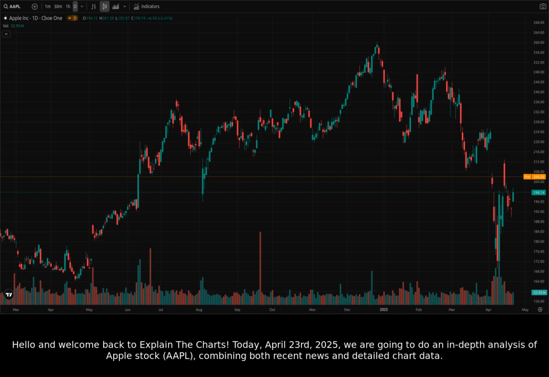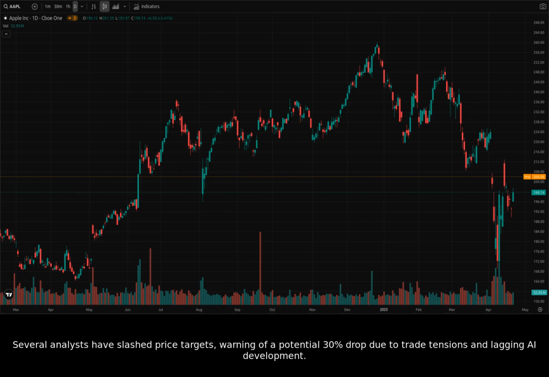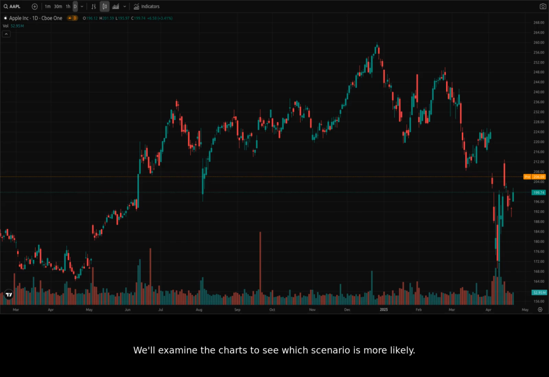Today, April 23rd, 2025, we are going to do an in-depth analysis of Apple stock, AAPL, combining both recent news and detailed chart data. Recent Google searches reveal a mixed sentiment on Apple. Several analysts have slashed price targets, warning of a potential 30% drop due to trade tensions and lagging AI development. However, others remain optimistic, citing a possible AI-driven upgrade cycle and potential for Apple's market cap to reach $5 trillion. We'll examine the charts to see which scenario is more likely.